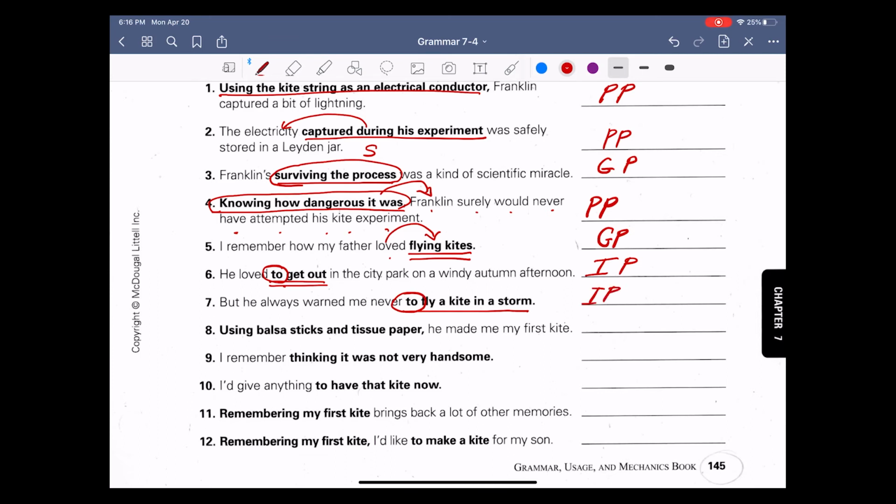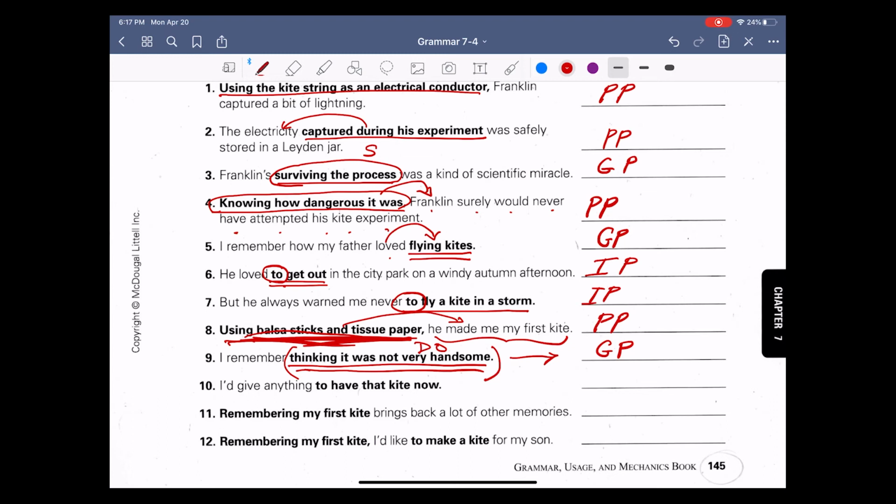Number 8, using balsa sticks and tissue paper, he made me my first kite. How was the kite made? What's describing the way the kite was made? Using balsa sticks and tissue paper. Participial phrase. Number 9, I remember thinking it was not very handsome. This entire thing is the direct object of what was remembered. A direct object is performed in the sentence by a noun, so we know this is a gerund phrase.